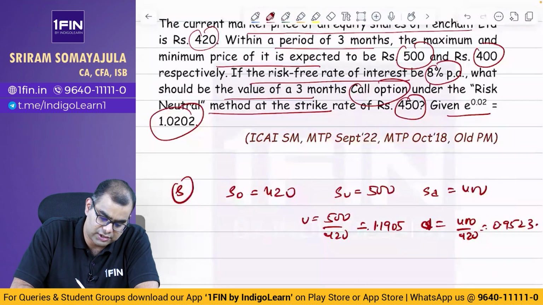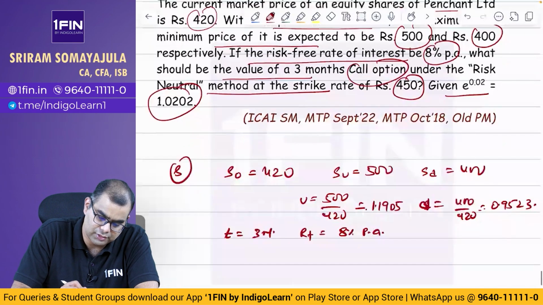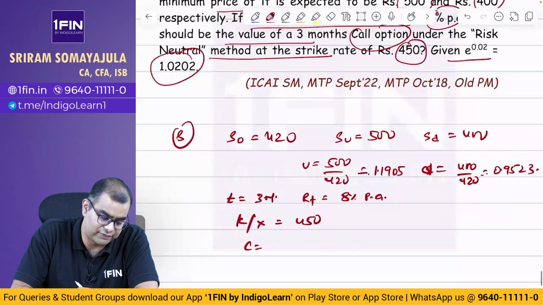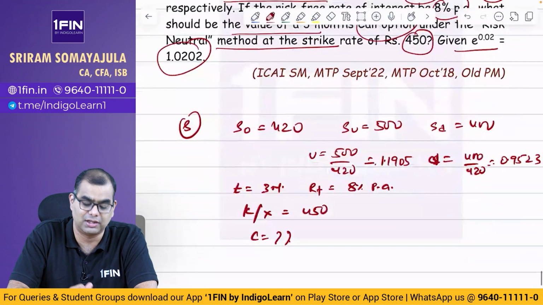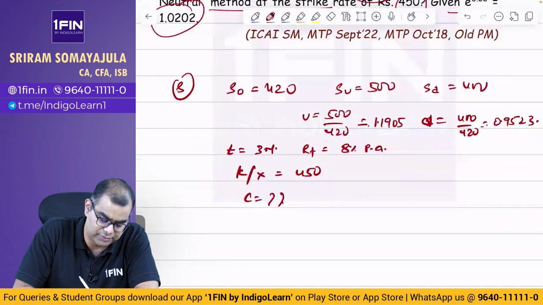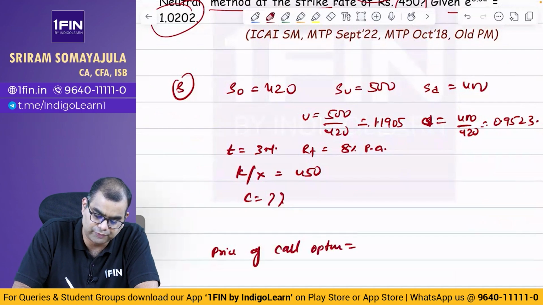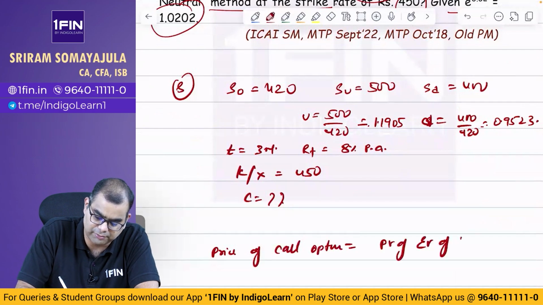அப்புறம் வேற என்ன கொடுத்துருக்கான்? T is equal to 3 months. RF is equal to 8% per annum. K or X is equal to 450. C is equal to question mark. இவன் கேட்டது கால் ஆப்ஷன் தானே? கால் ஆப்ஷன் தான். ஸோ வாட் இஸ் ப்ரைஸ் ஆஃப் கால் ஆப்ஷன் இஸ் ஈக்குவல் டு present value of expected value of future payoffs.